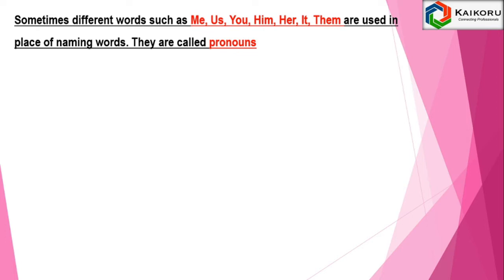Sometimes different words such as me, us, you, him, her, it, them are used in place of naming words. They are called pronouns.